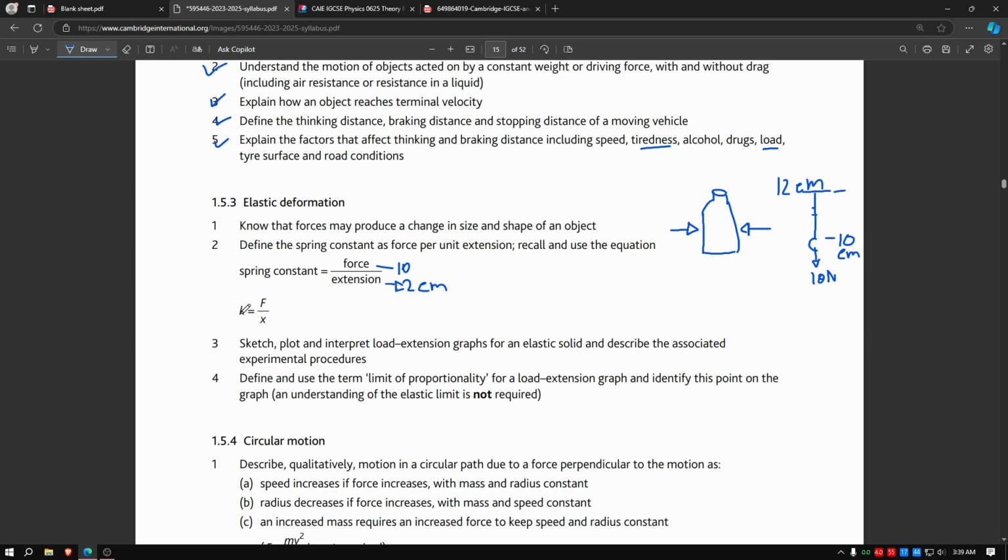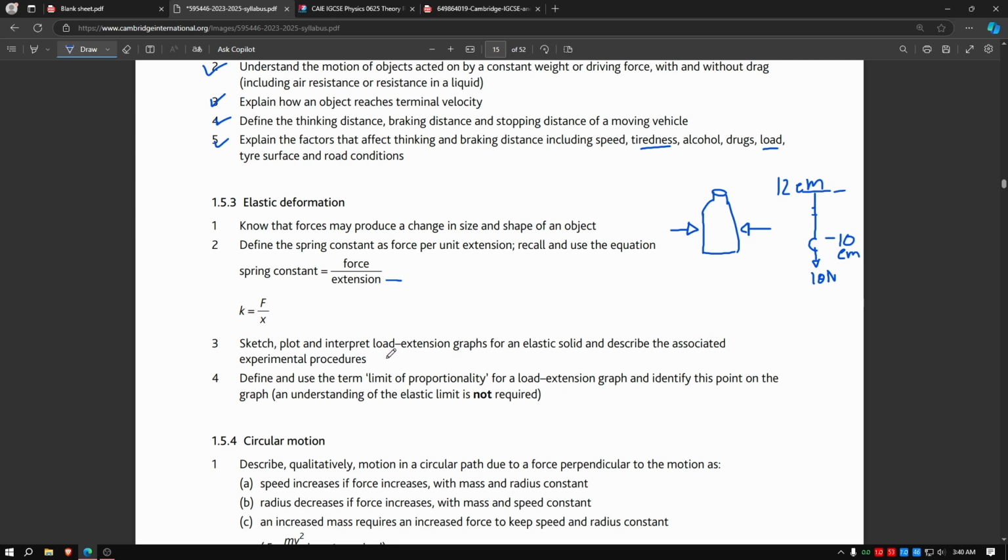K is the spring constant, F is the force, X is the extension. So F equals Kx. This is the equation you will normally write, F equals Kx, and you can rearrange it to make K equals F by X. F is the force, and Kx is the extension times the spring constant. Always remember, this is the extension, not the entire length of the spring, only the extension of the spring.